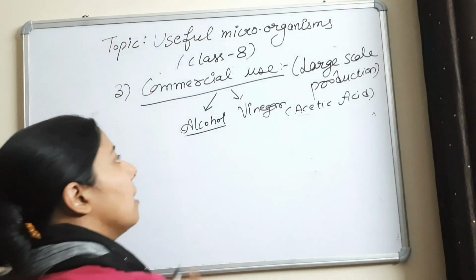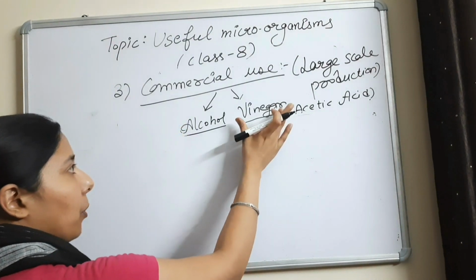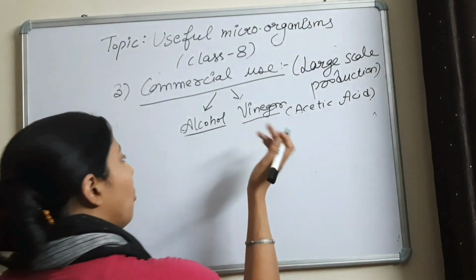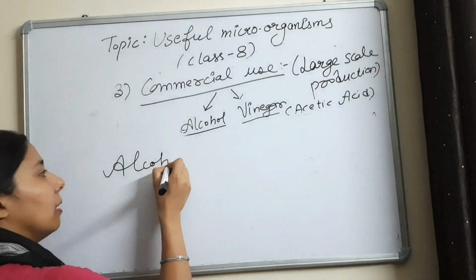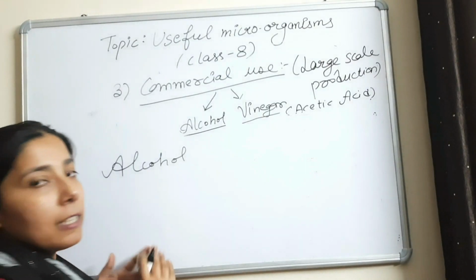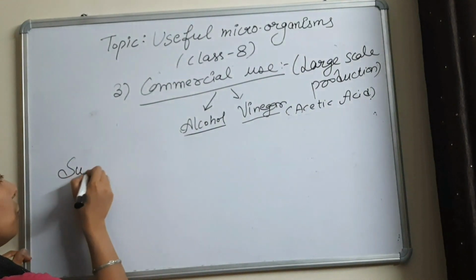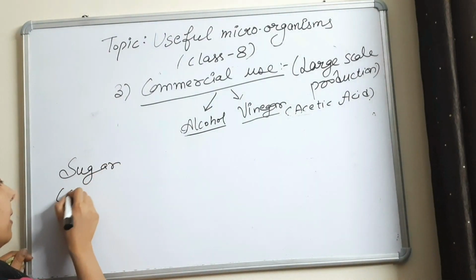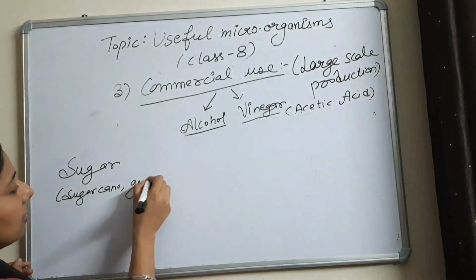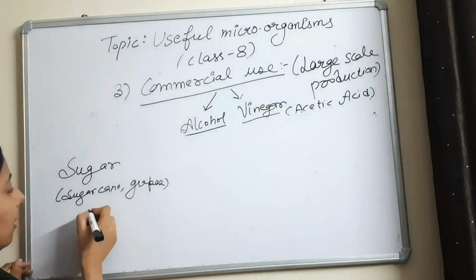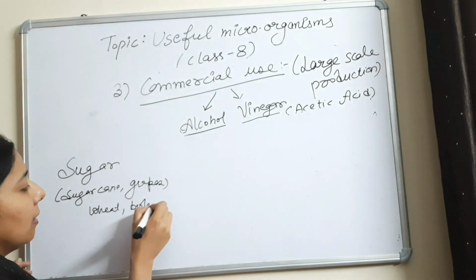Now the next thing is how vinegar is produced for commercial use. For the production of vinegar, initially what is made is alcohol. Vinegar is made from alcohol. And how the alcohol is produced, I already told you: for making alcohol we take sugar, and the source of sugar can be anything. It can be sugar cane, grapes, wheat, barley.